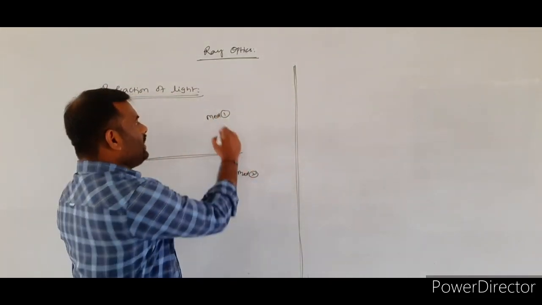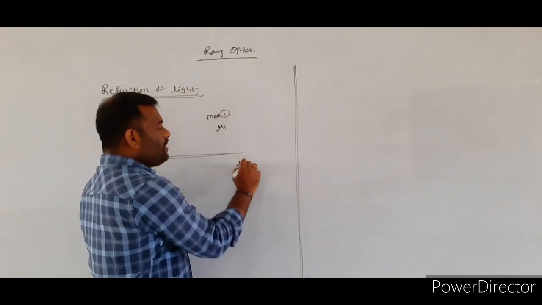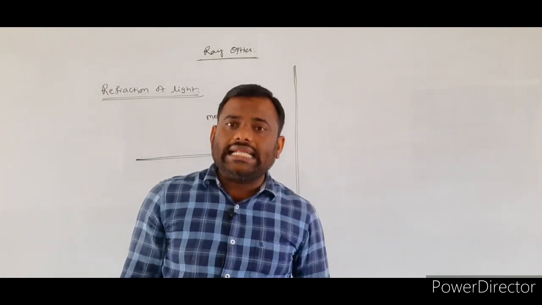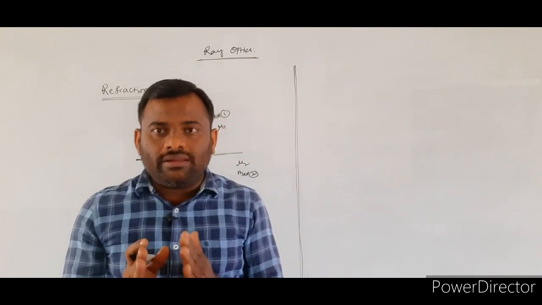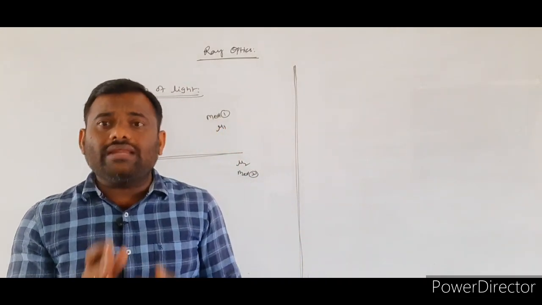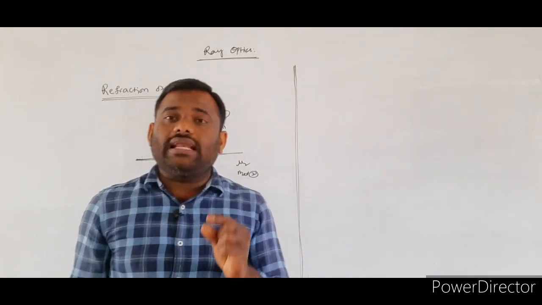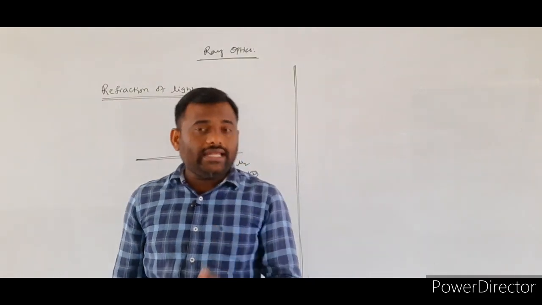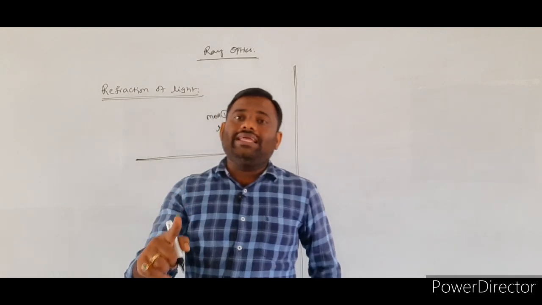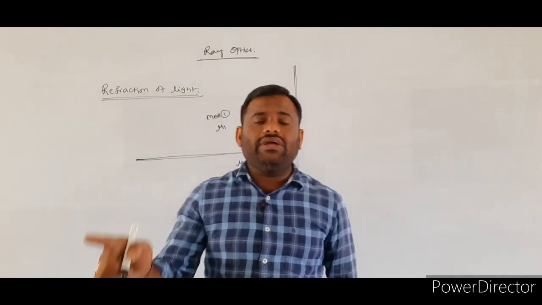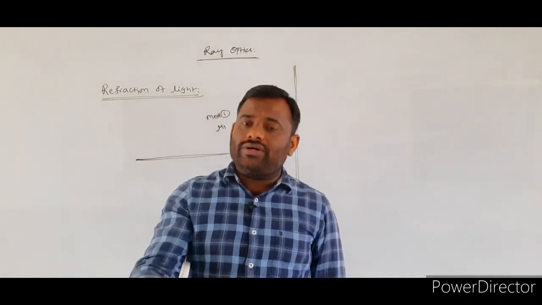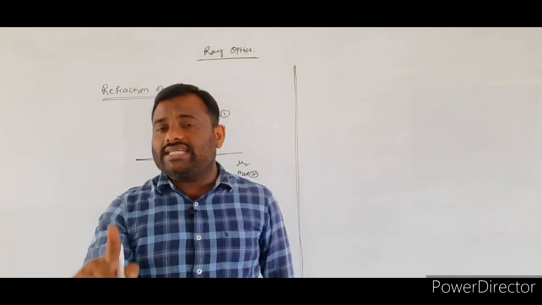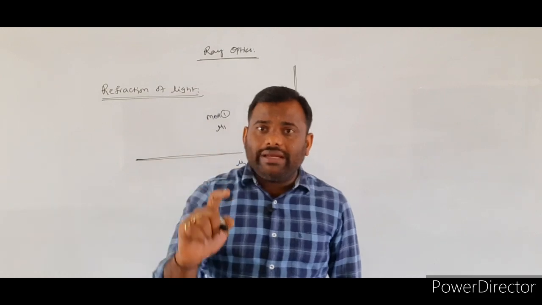And which is having the two refractive indices mu1, mu2 respectively. So whenever light is traveling from one medium to another medium, the speed of the light will change. Once again, whenever a light is traveling in a given medium, the speed of the light will be constant with respect to that medium only.